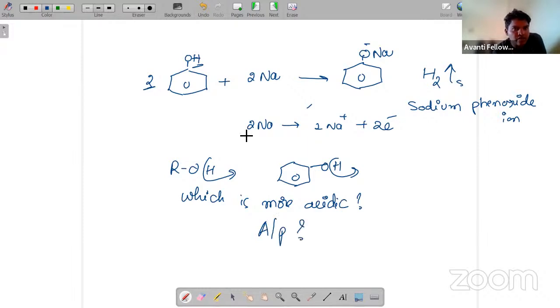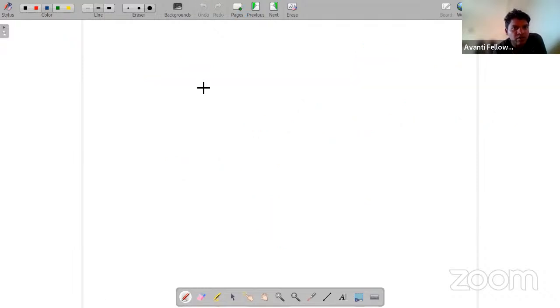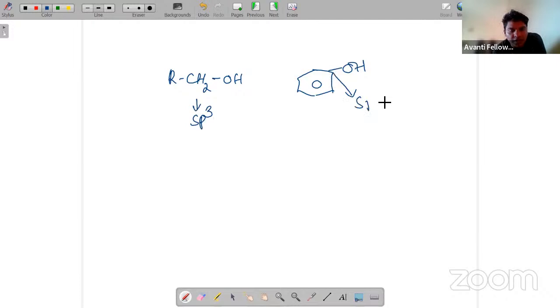To tackle this question, we need to see 3 important parameters, the first being polarity. Let's suppose I am writing RCH2OH here, and here we have a phenyl group. Now we can see this is an sp3 carbon and this is an sp2 carbon.